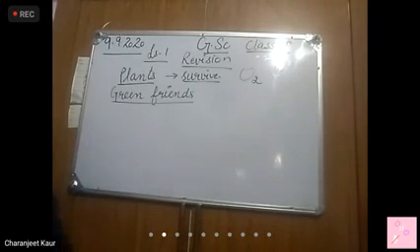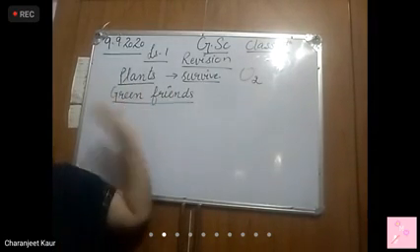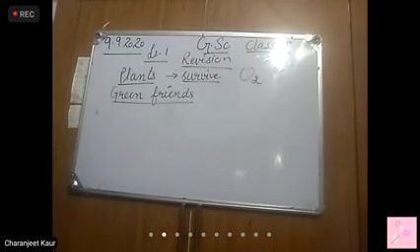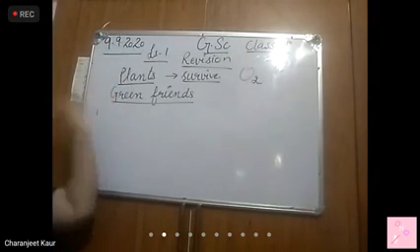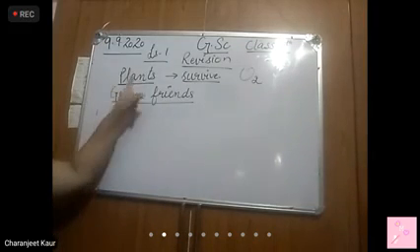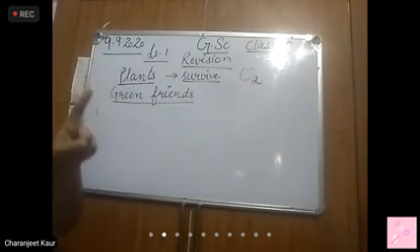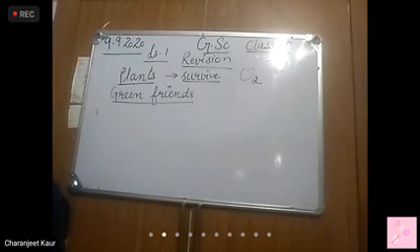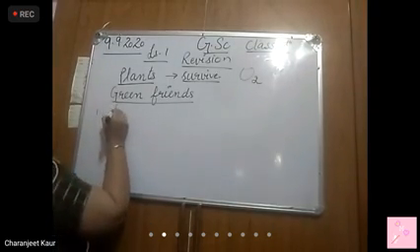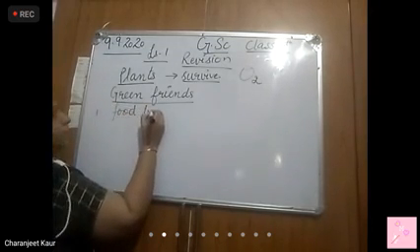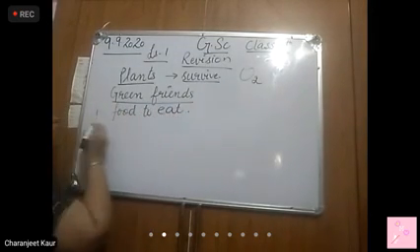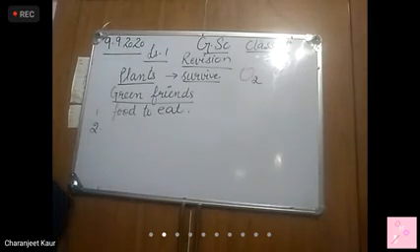So, my answer to this, why are plants called green friends? First of all, green because their color is green, right? And friends because they are beneficial to us in many ways. They are helping us in many ways. Students, how are they helping us? They are giving us food to eat. Right? Number 2, they are giving us